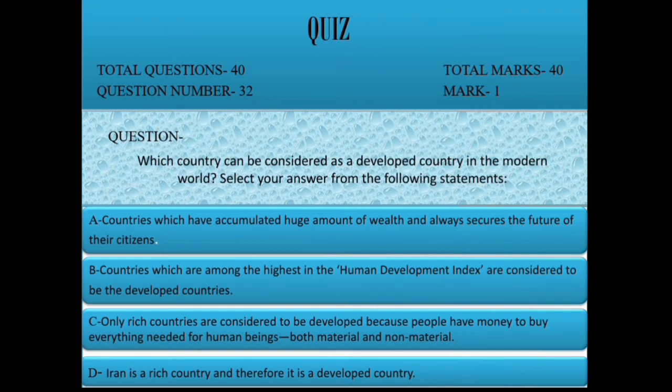Option C, only rich countries are considered to be developed because people have money to buy everything needed for human beings, both material and non-material. D, Iran is a rich country and therefore it is a developed country. Correct option is B, countries which are among the highest in the Human Development Index are considered to be developed countries.